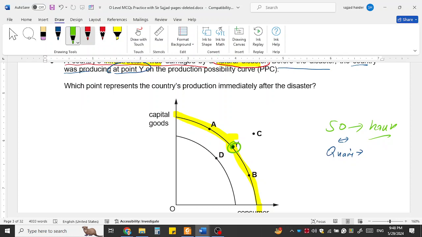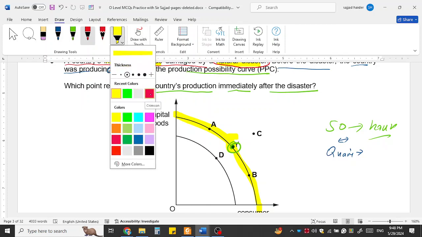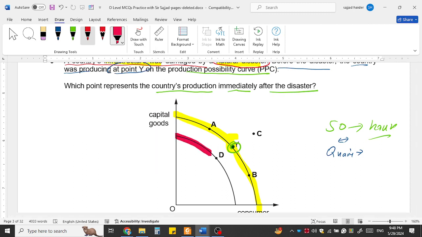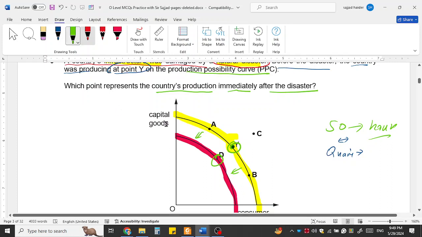Before the disaster, on the production possibility curve, which point represents the country's production immediately after the disaster? Disaster means the quantity of resources is reduced, so it will shift the PPC curve leftward. The PPC curve will shift to the leftward. Now the new PPC will be at this point, lower. So D would be the answer in this case because natural disaster shifts the PPC leftward.